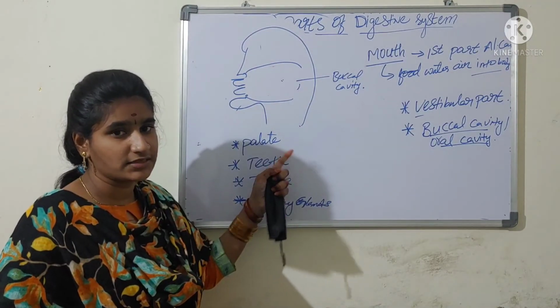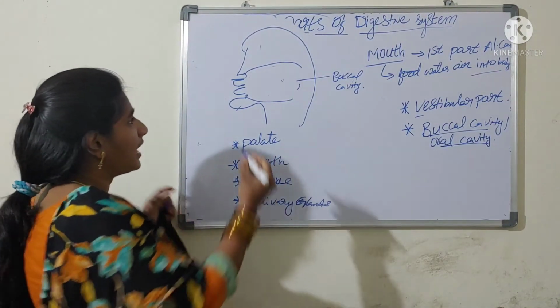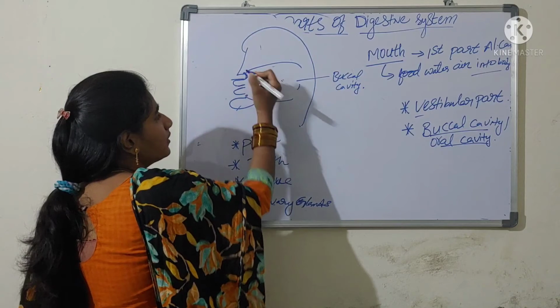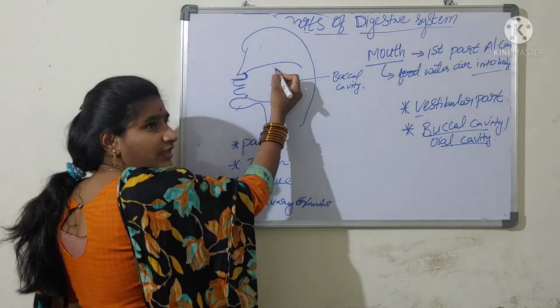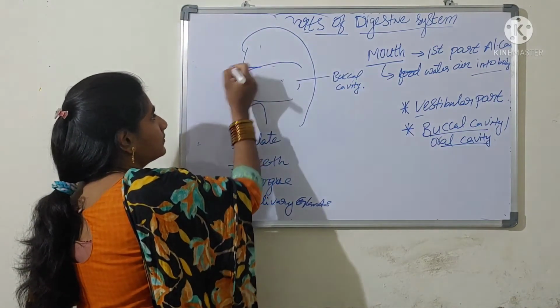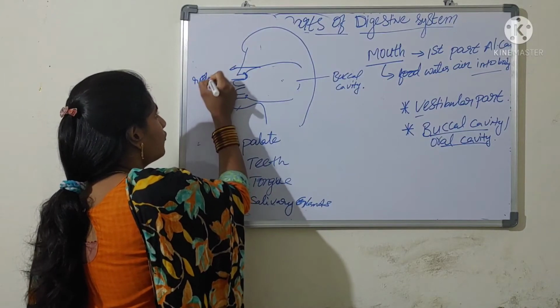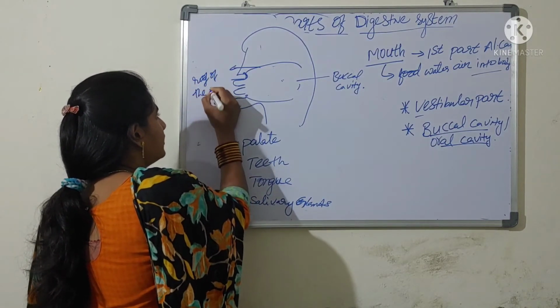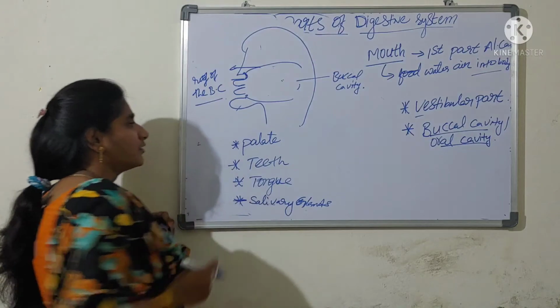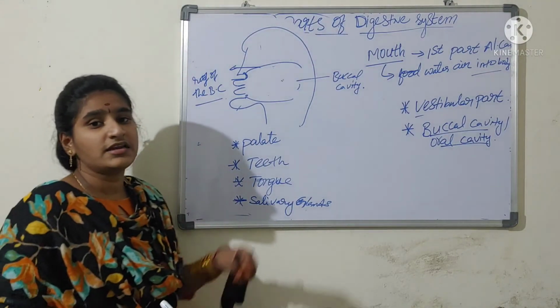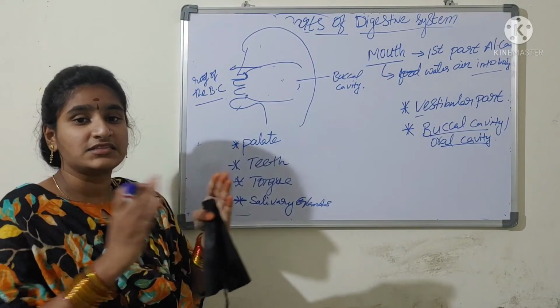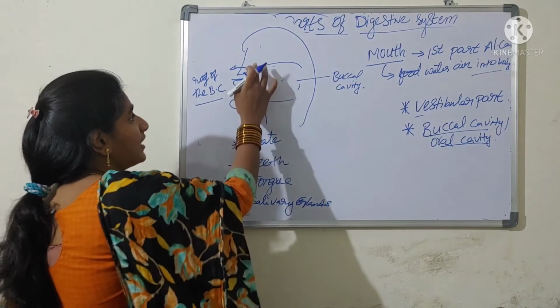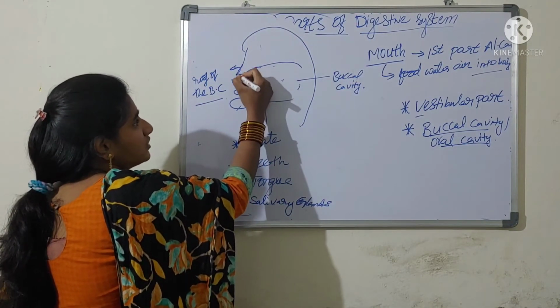Part of the buccal cavity is the palate. Here the palate is nothing but the roof of the buccal cavity. It is a separating membrane. Here it is the nose.